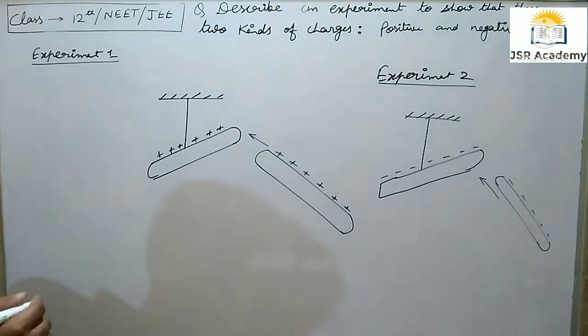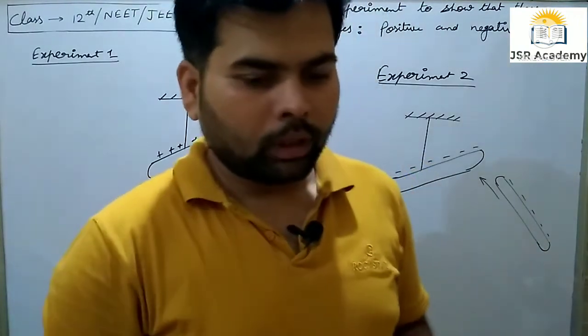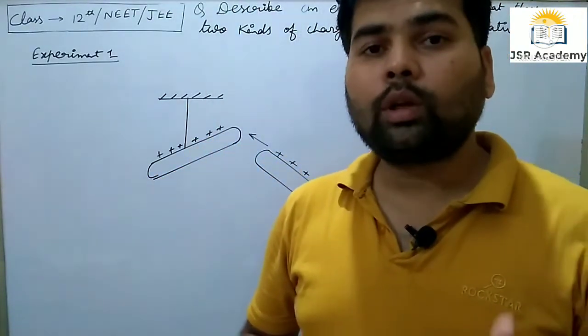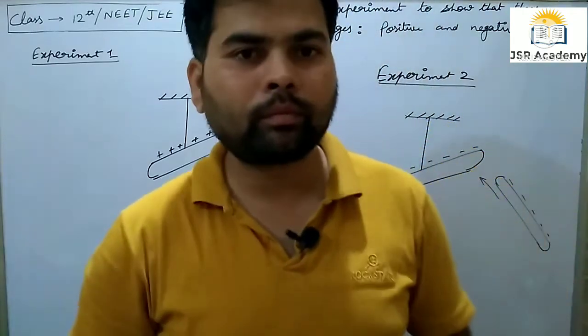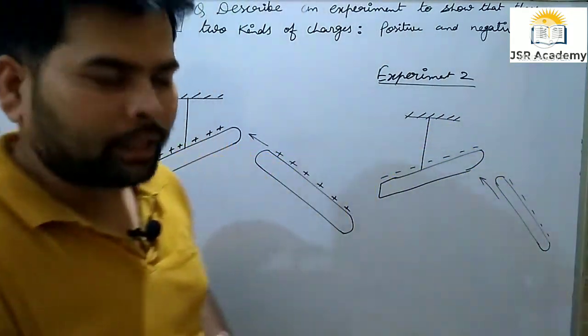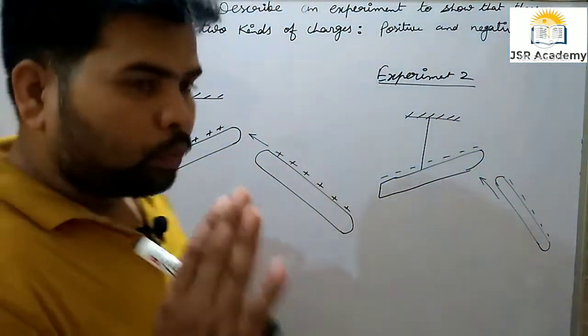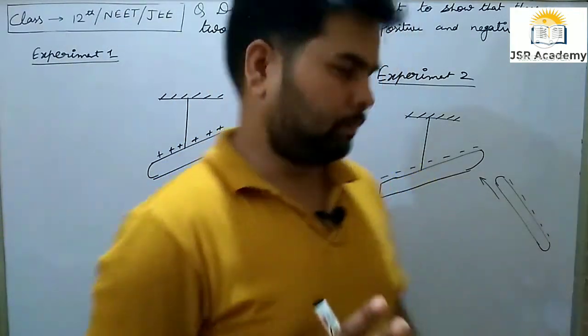Now so far we have used both rods separately. Now in experiment number 3 we will use both rods together.